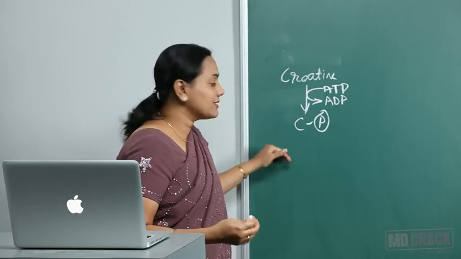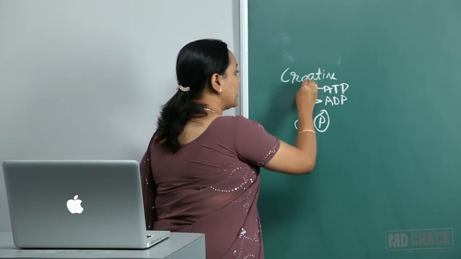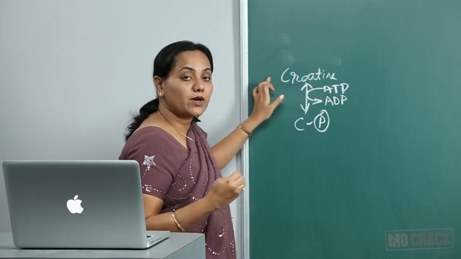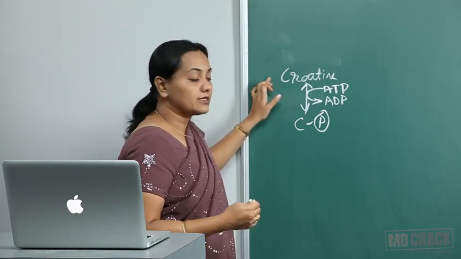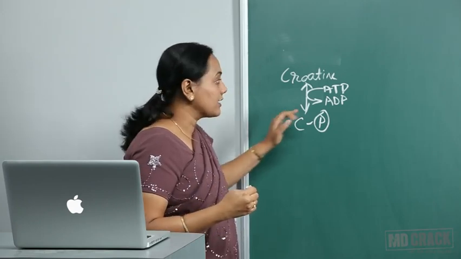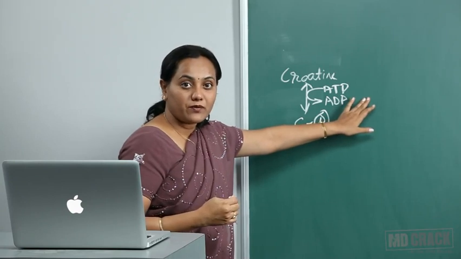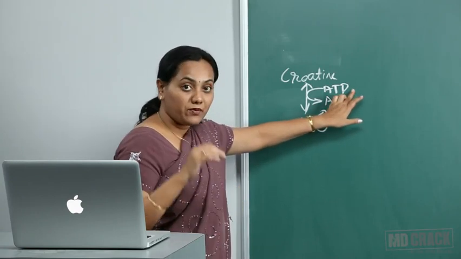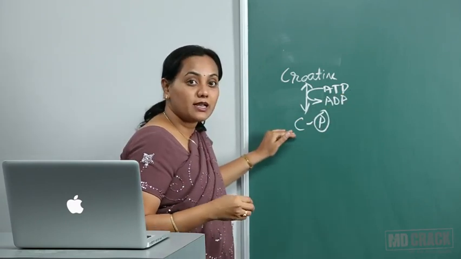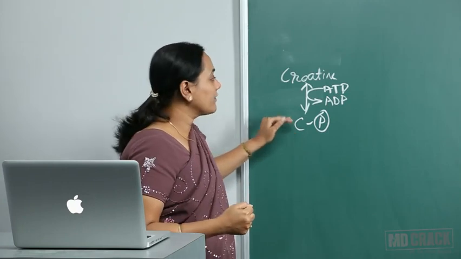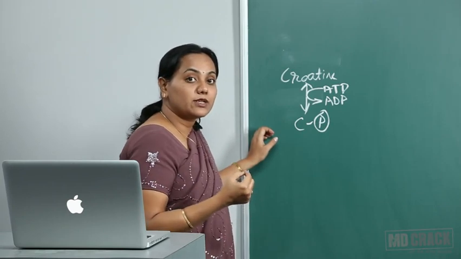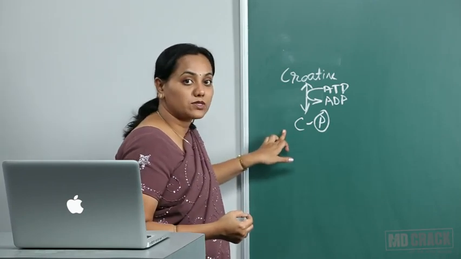So when it releases this, when will this reverse take place? This reverse of creatine phosphate to creatine takes place whenever the muscle requires a burst of energy. Like for example, following a strenuous exercise. So during that exercise, there is lack of oxygen. So maybe the electron transport chain will not be functioning properly and the ATP formation may be decreasing. So at that time, creatine phosphate acts as an immediate source. Immediately it can form whatever ATP is required for the muscle. So that extra burst of energy that is needed is given by creatine phosphate.